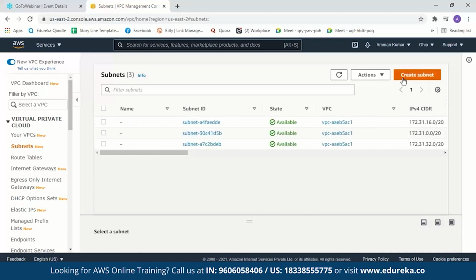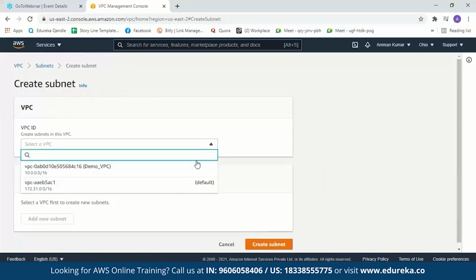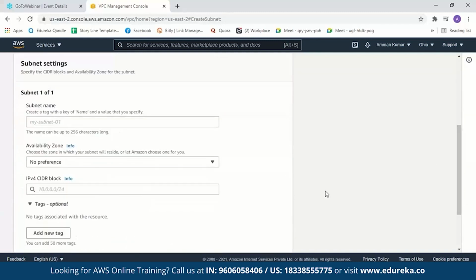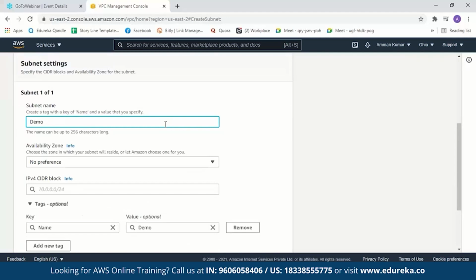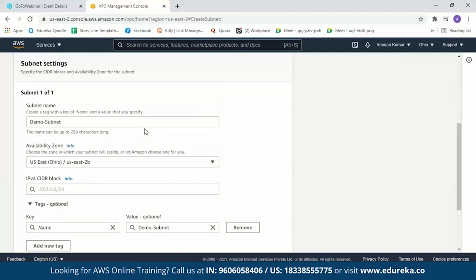So now let us create a new subnet. We have to select a VPC from here. This is the VPC. Next we'll come down and name our subnet. Let us name it demo subnet. Now we have to select our availability zone. We have three availability zones in Ohio. We'll just select one of these. Now we also have to mention our IPv4 CIDR block for our subnet.